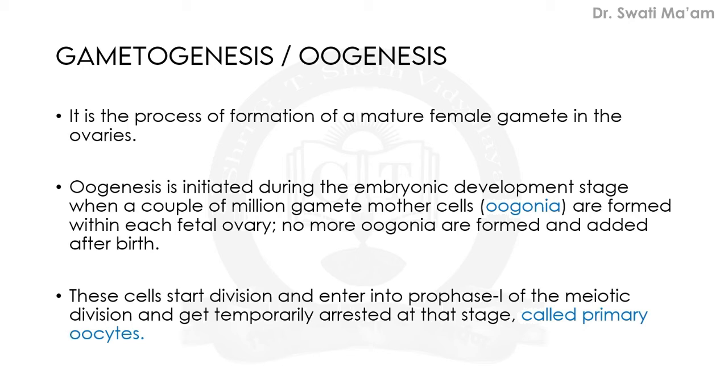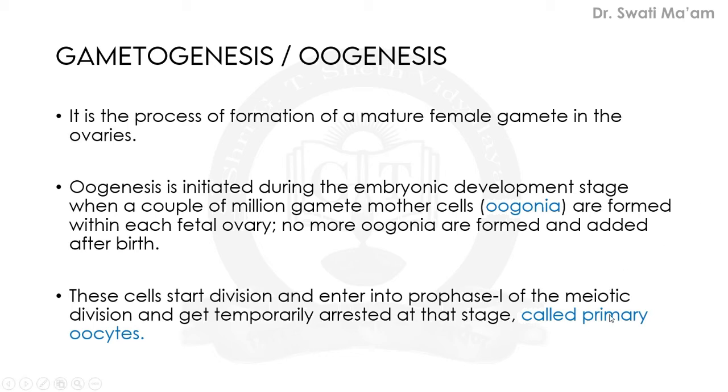So, these cells, we are talking about oogonia, they start division and enter into prophase 1 of meiotic division, and they get temporarily arrested at that stage. So this we can say it will take a pause up till the puberty comes.